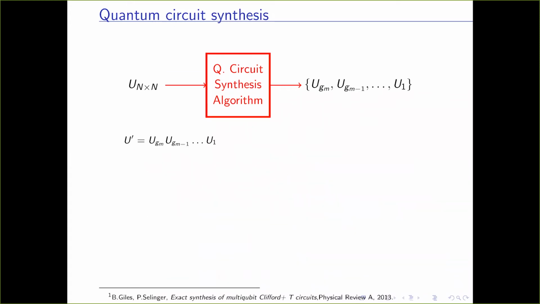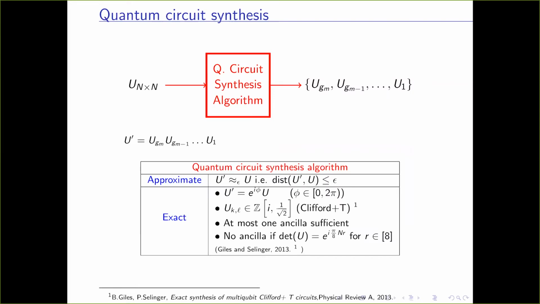Now suppose U dash is the unitary implemented by the gates obtained in the decomposition of a synthesis algorithm. Then depending upon U dash, there can be two kinds of synthesis algorithms. One is approximate synthesis, where U dash is not exactly equal to U, but it is at most epsilon distance from U. Another is exact synthesis, where U dash is equal to U up to some global phase.